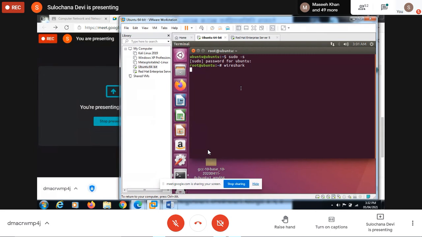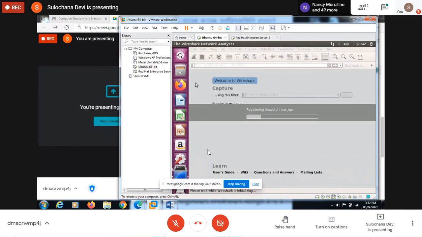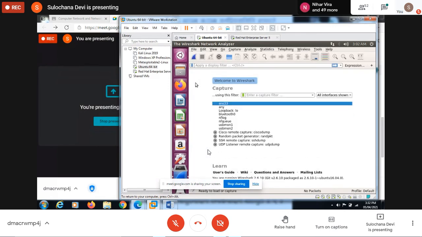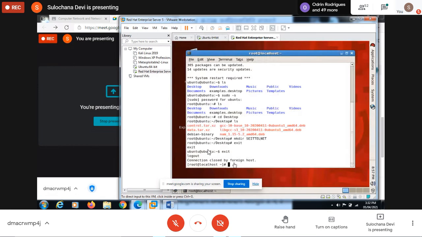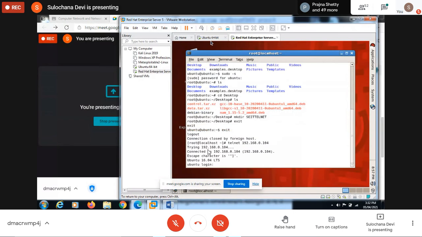At any place you can start. Okay. So we'll start capturing here. Now from this Ubuntu machine, we will try to telnet again. So it started capturing properly.